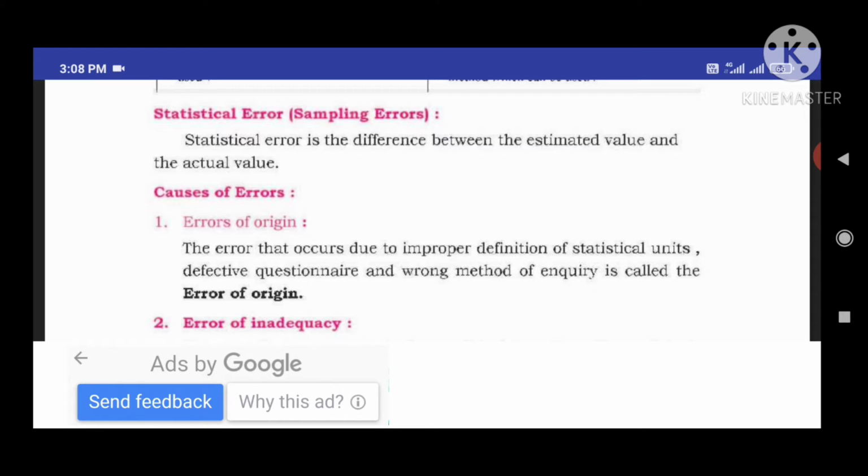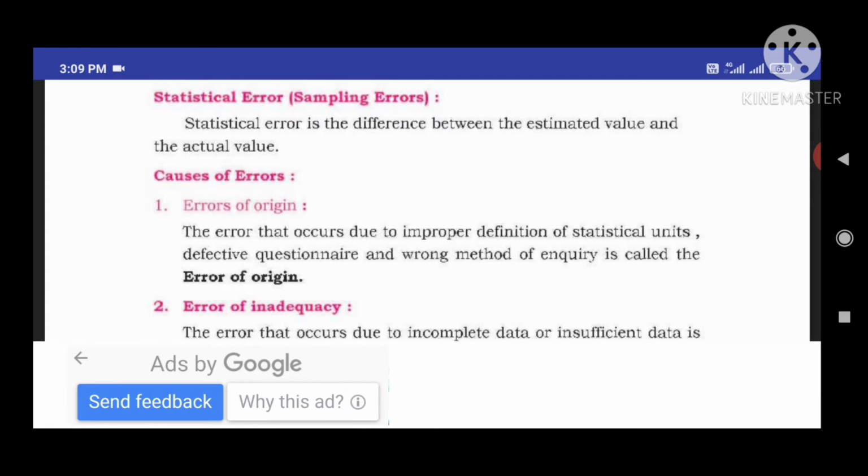Take an example. I will estimate the Karnataka population. In 2021, I estimate the Karnataka population is 8 crores. Next, I conduct a statistical inquiry or census enumeration, and I get the actual value of 6 crores.